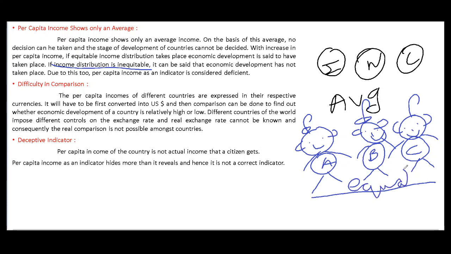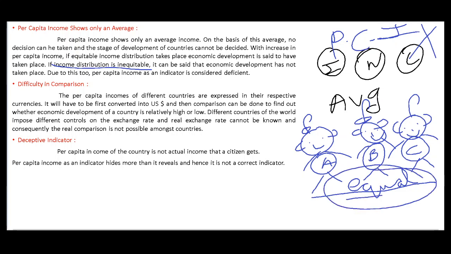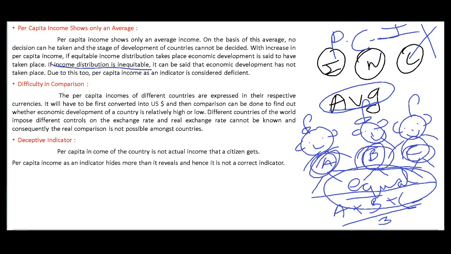So if they are not getting equal income, then per capita income as an indicator is not useful. It is the main limitation, that per capita income is not divided equally. And second, it is considering average. Average is taken by combining these three, A plus B plus C divided by 3. This average is taken. Individual's income is also not taken and individual income is also not divided properly.